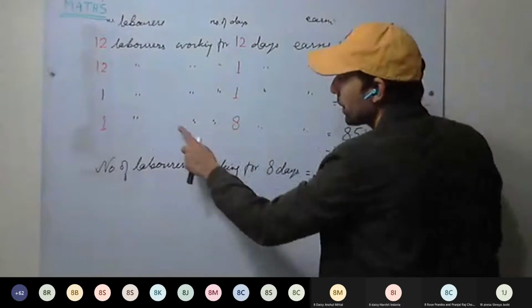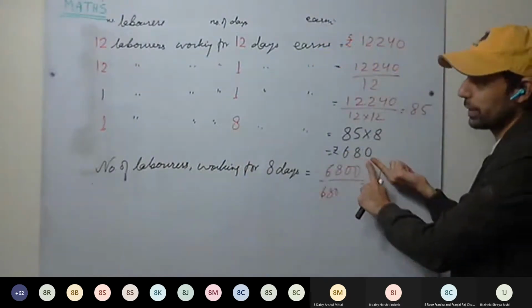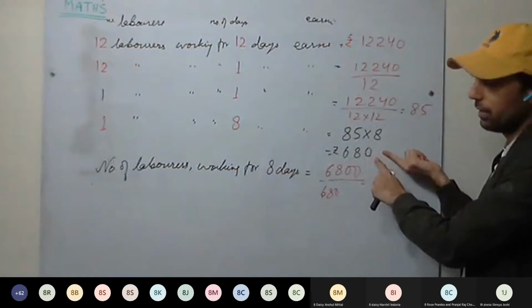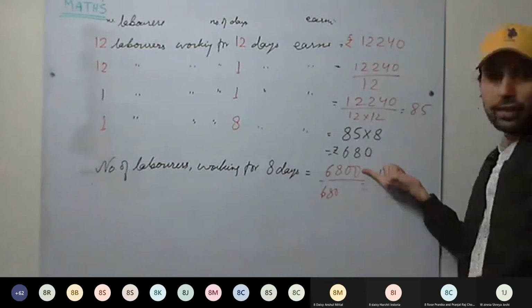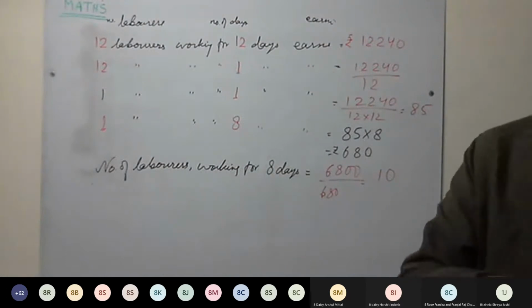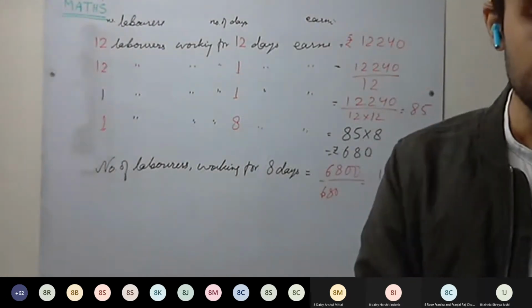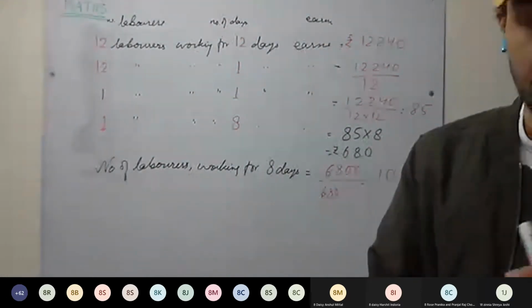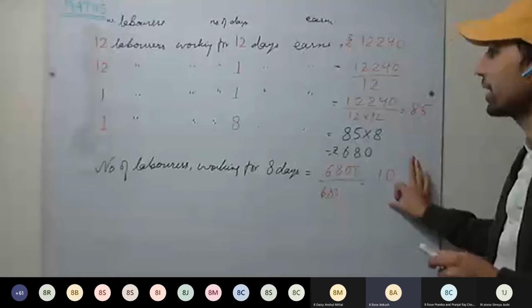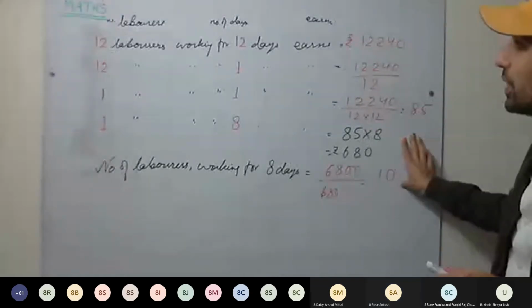Understood? One laborer works for 8 days, 680 rupees. Now if 10 laborers work for 8 days, multiply by 10, 6800. Okay, understood this one? Any doubt in this question? This question is clear? Yes, sir. Okay, any doubt? Do ask, I can repeat it again.